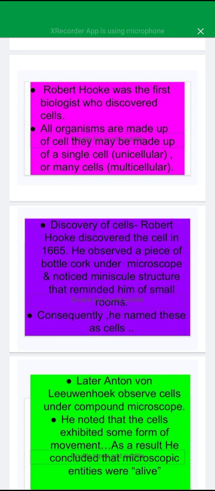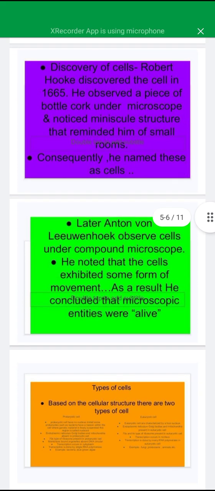Discovery of the cell. Robert Hooke discovered the cell in 1665. He observed a piece of bottle cork under a microscope and noticed some mini structures that reminded him of small rooms, so he termed them cells. Later, Anton van Leeuwenhoek observed cells under a compound microscope. He noted that cells exhibit some form of movement. As a result, he concluded that microscopic entities were alive.